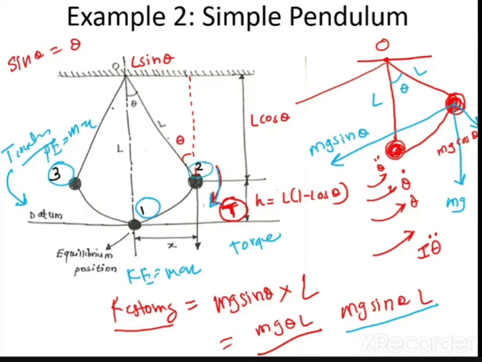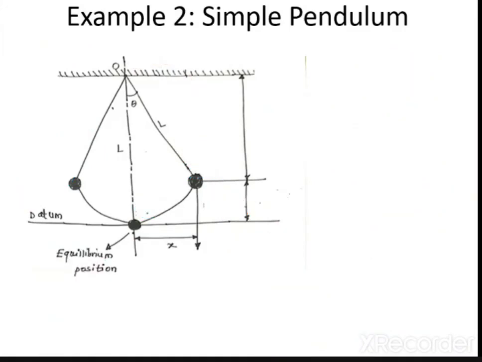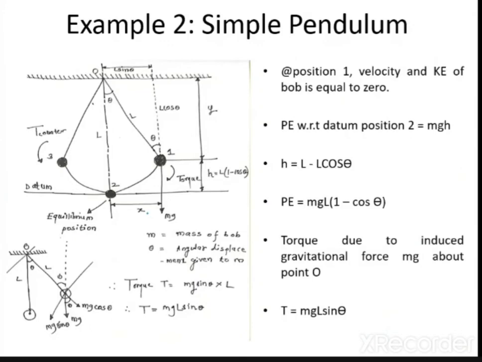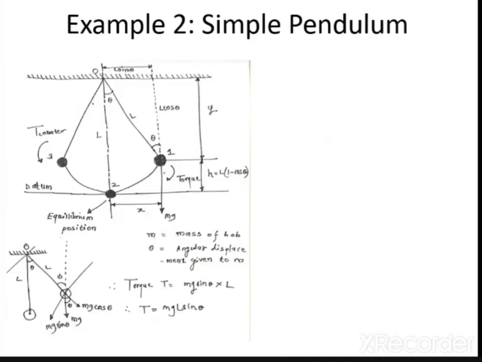And in this way, this pendulum keeps on oscillating from 1 to 2, 2 to 1, and 1 to 3 because of this torque, mg sin theta into L. And this is called a vibration. Now guys, tell me, have you understood the mechanics behind this? This will go on happening until all the energy is dissipated. Is it clear?